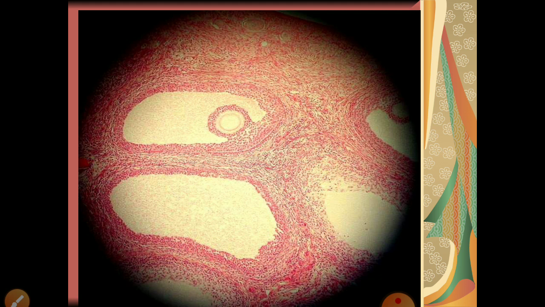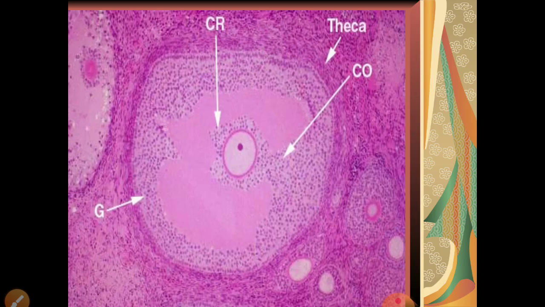Now this is a sectional view of the ovary. This is a sectional view of the ovum, sorry, where you can see the structure also. Here you can see they have shown various layers.